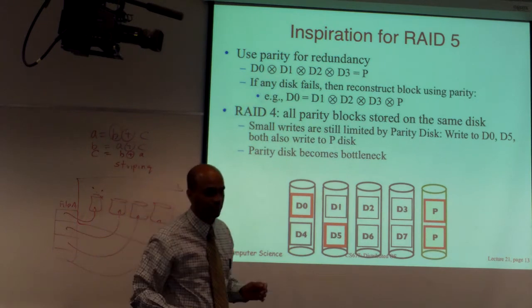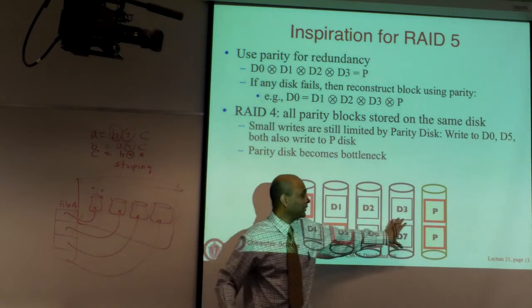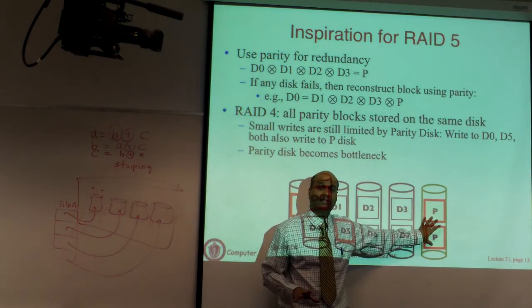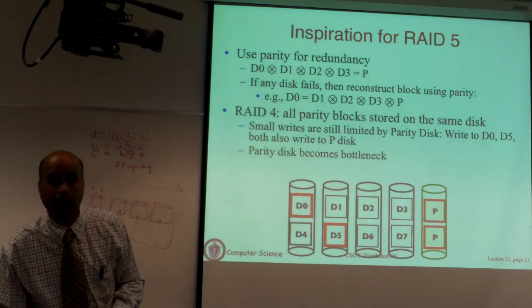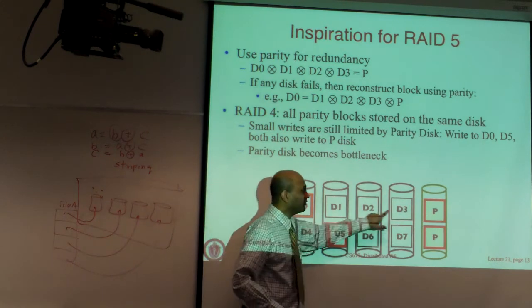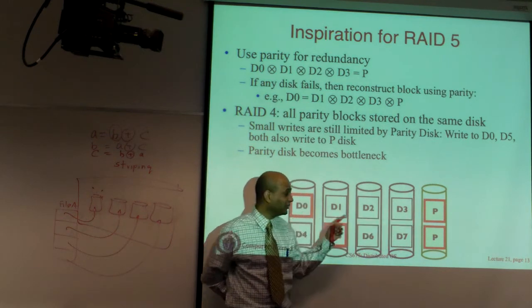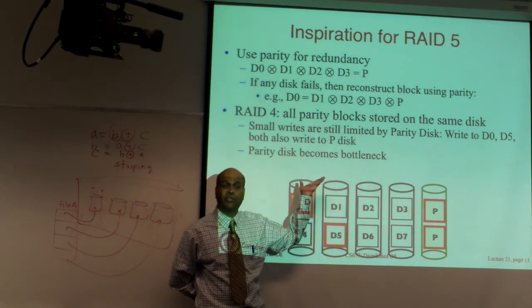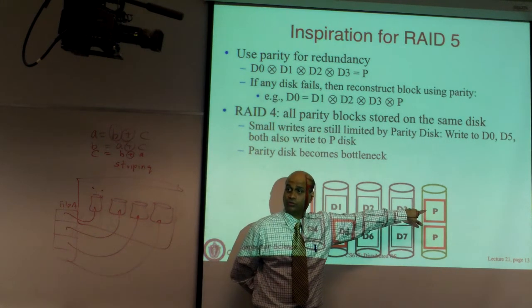Okay. Now coming back to this scenario, if you have a single parity disk, which is what happens in RAID 4, you will see that the parity disk becomes a bottleneck. Any write on any of these disks also triggers an extra write on the parity disk. Because by definition, if you write to any of these blocks, you read the entire parity group, and you write that block and the updated parity block.